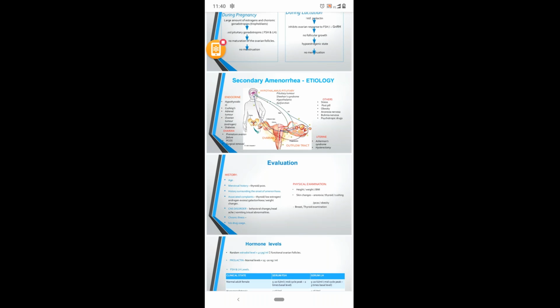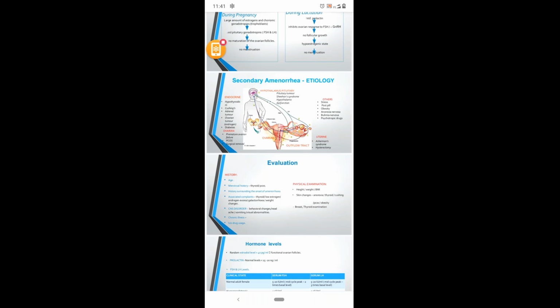Coming to the outflow, that is genital tract and uterine causes. There may be an acquired obstruction, that is due to severe stenosis or atresia of the cervical canal during surgeries like cauterization, chemical burns, or cervical amputation and conization. In all these conditions, there may be some acquired obstruction to the genital tract. Or in cases like genital tuberculosis where the endometrium is damaged, there also will be secondary amenorrhea.